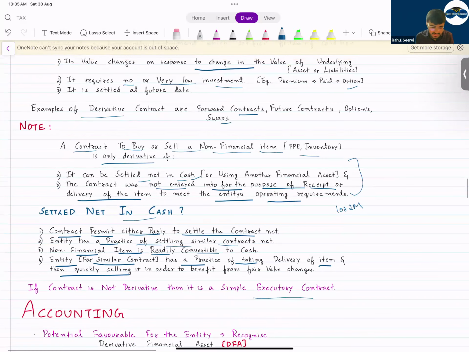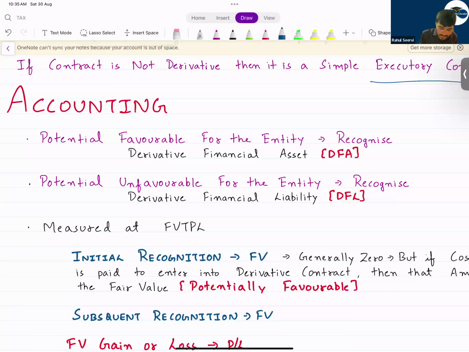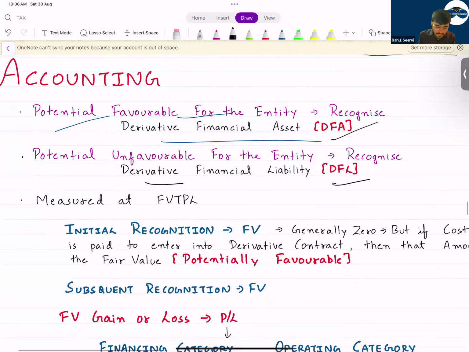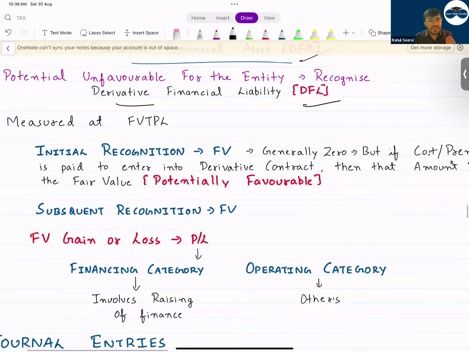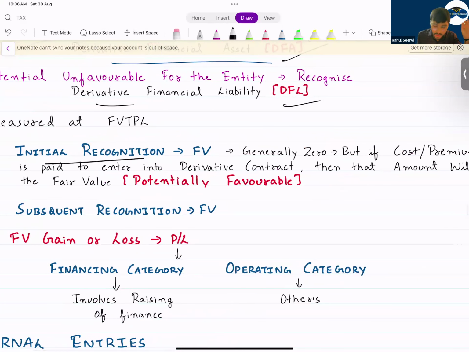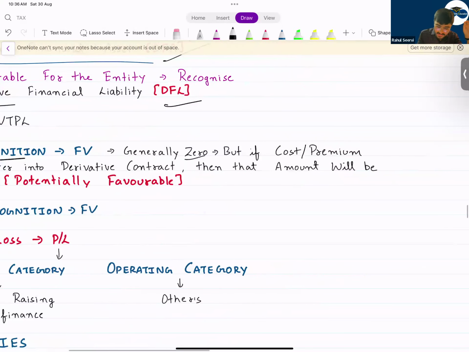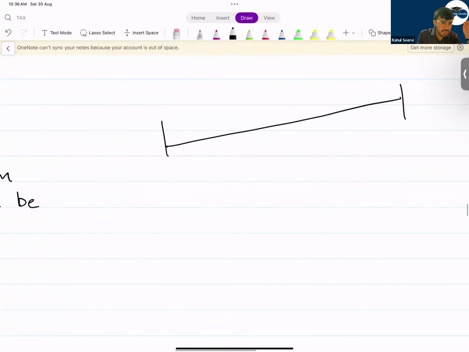Now, what is the accounting? See, a simple thing you have to remember. If it's potentially favorable, what will you do? If it's potentially favorable, you record a derivative financial asset. If it's potentially unfavorable, you record what? Derivative financial liability. Now, on initial recognition, generally the value will be zero. If I say today I have done a betting on Reliance share price, I say that the value is 2000. I have done a betting on the upside. The share price will go up.